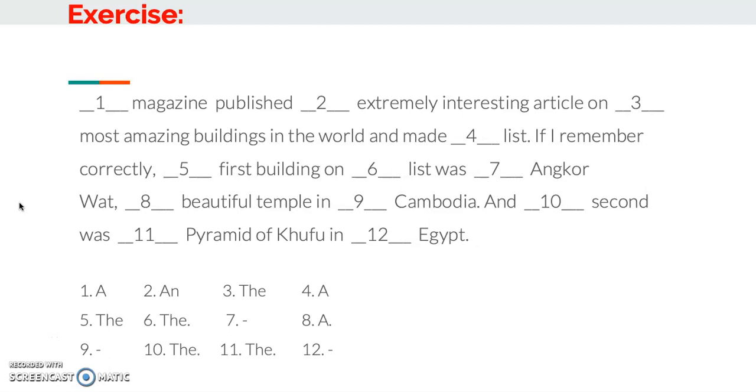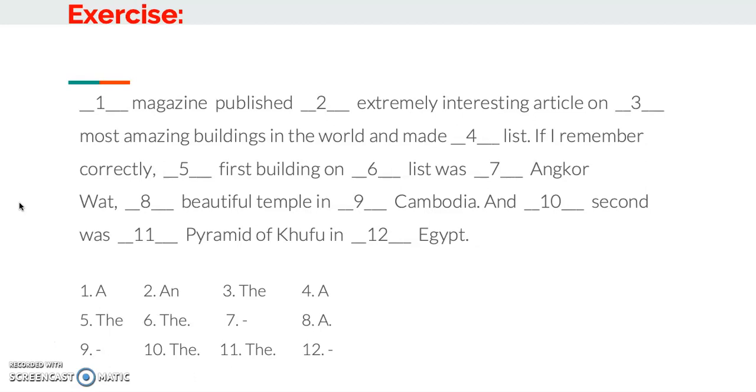All right, let's have a look at some of them. A magazine published. I'm talking about the magazine for the first time, so I say a magazine. An extremely interesting article. All right, so I'm talking about that article for the first time. Again, I use an. On the most amazing buildings. Most amazing, that is superlative form. In the world, and made a list. Again, for the first time, a list.